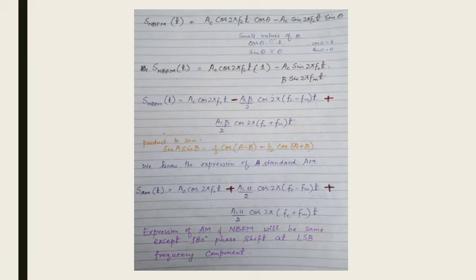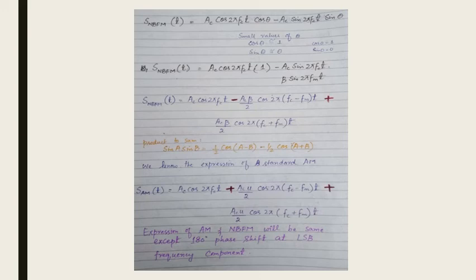the expression of standard AM, then the standard AM expression can be written like this. So here all the terms are the same except these signs. Here, if we look at narrowband FM, the lower sideband has a minus term and the upper sideband has a plus term, whereas in AM the lower sideband and upper sideband both have a plus sign. So it means the expression of AM and narrowband FM will be the same except for a 180 degrees phase shift at the lower sideband frequency